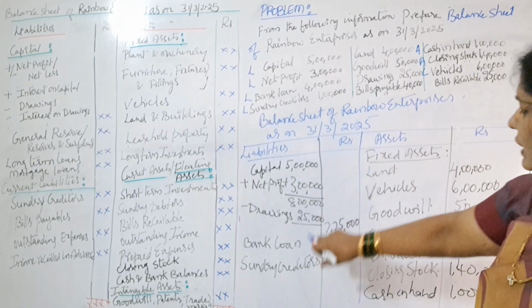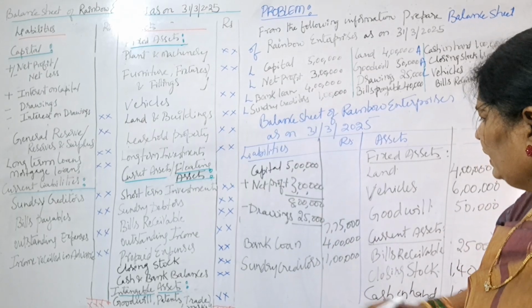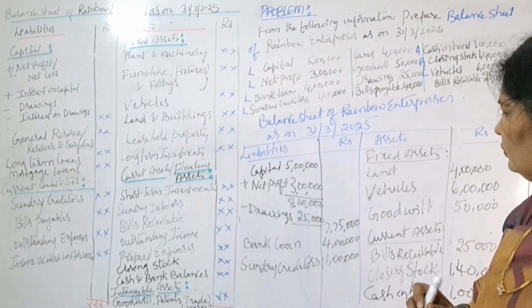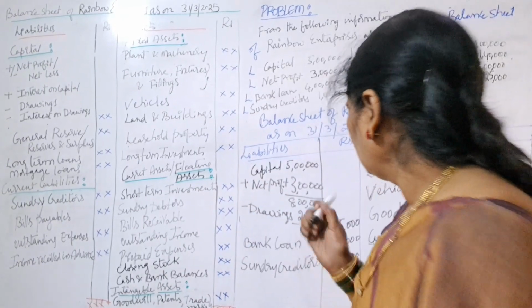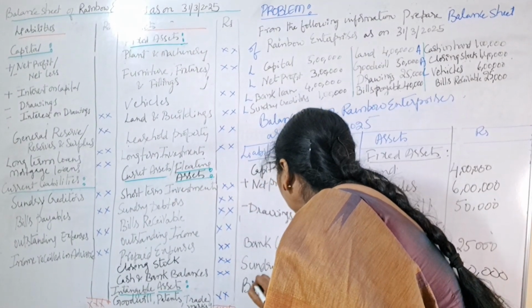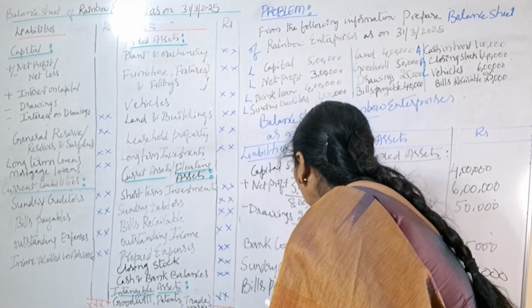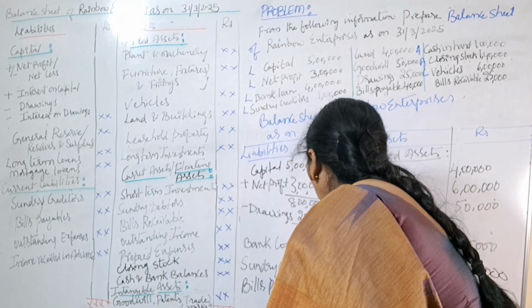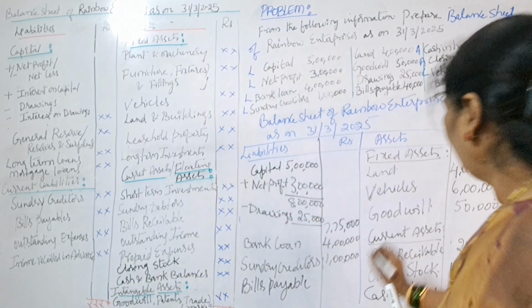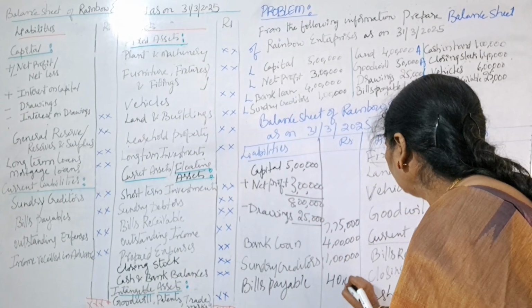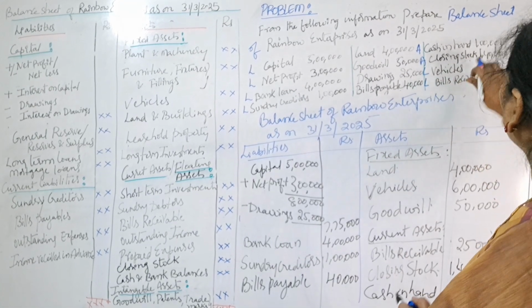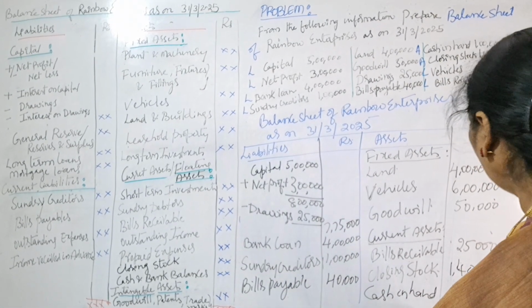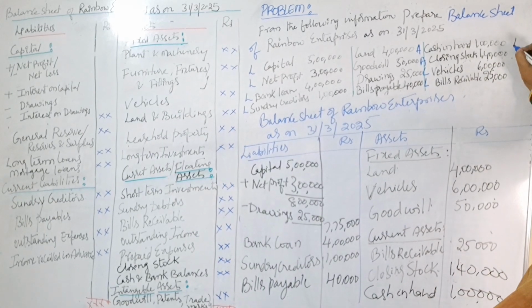Next bills payable. You have not written bills payable. So now we'll write bills payable here. How much is the amount? 40,000. What is bills payable? It is current liability. It is also over. Cash in hand, we have covered under current assets. So it is current asset.